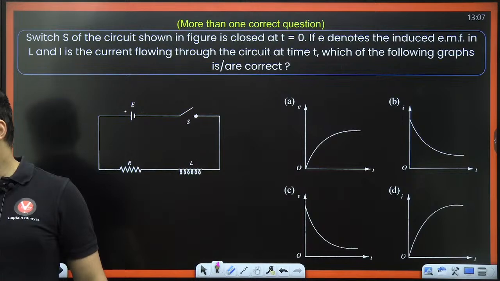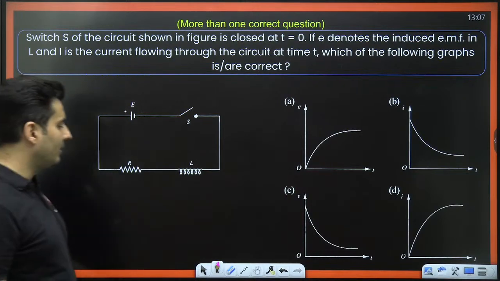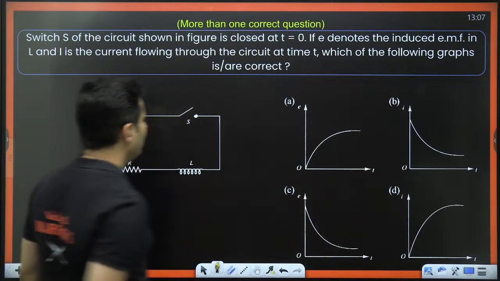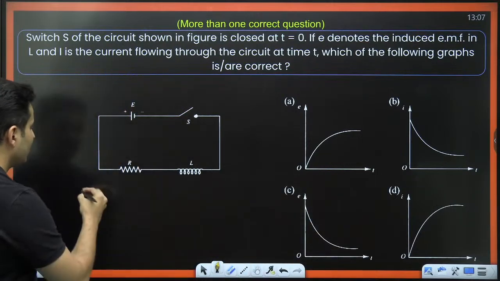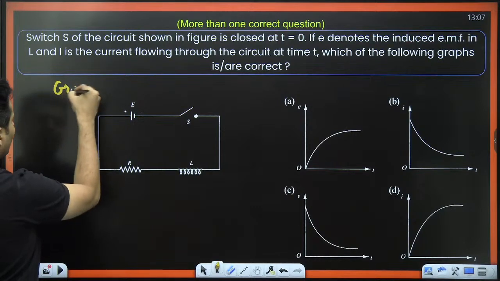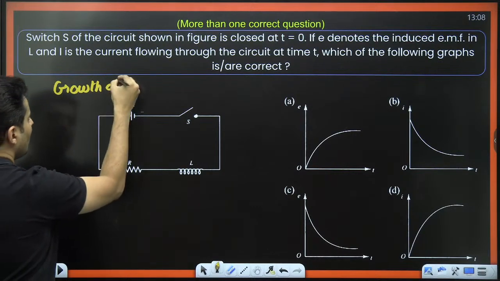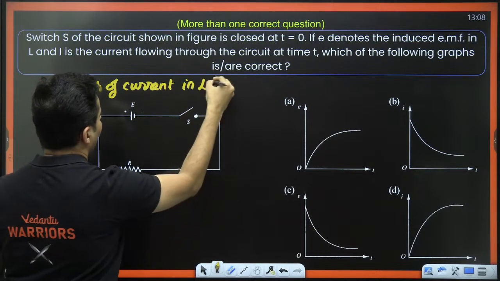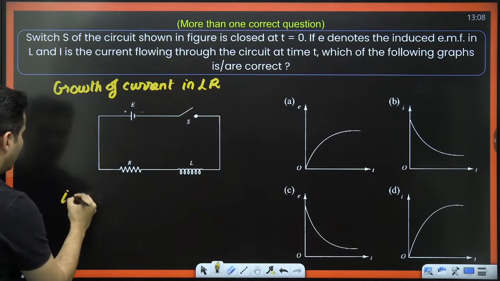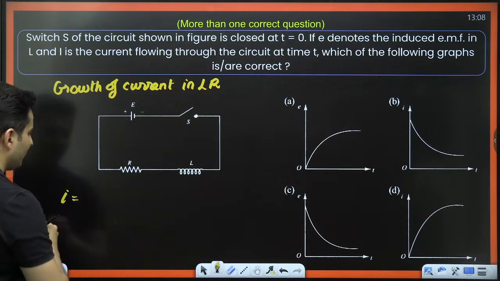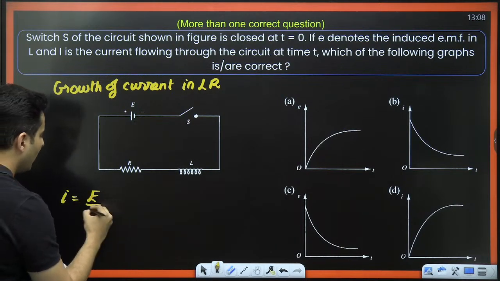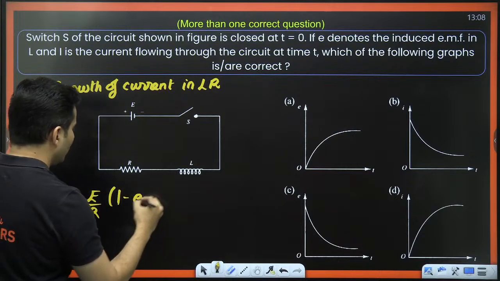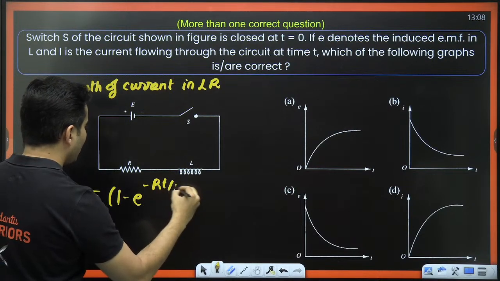Think carefully. It's an inductor based question. Inductor which is charged via battery and a resistor. If you remember correctly, this is nothing but a circuit of growth of current in LR circuits, and the current will grow something like this. I is equal to E by R times (1 minus e to the power minus Rt by L).